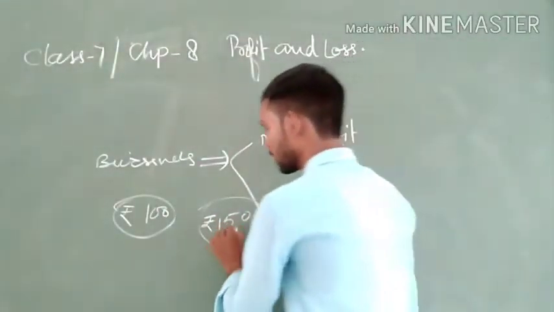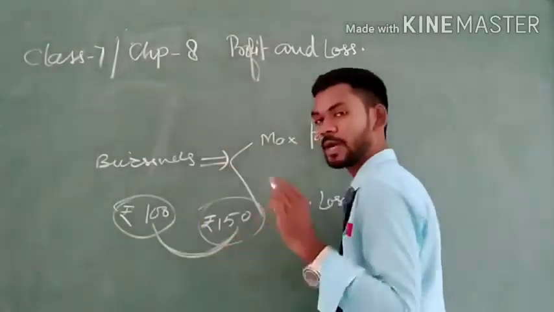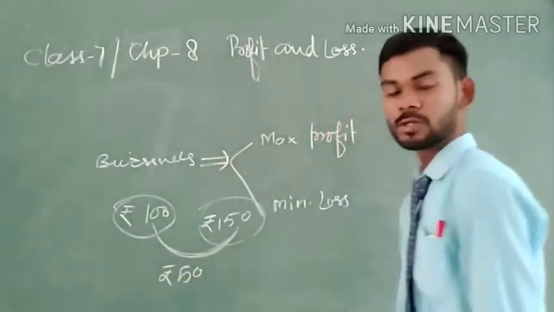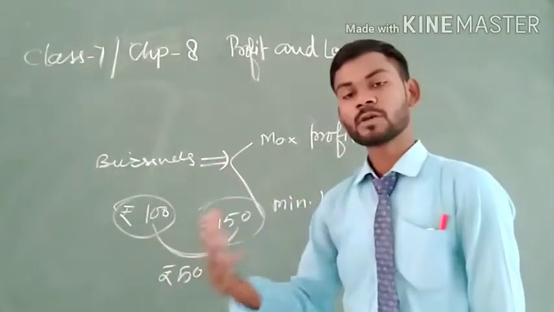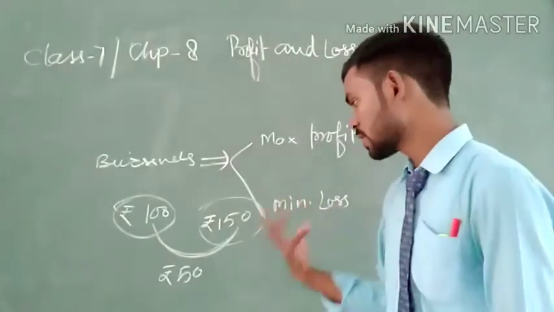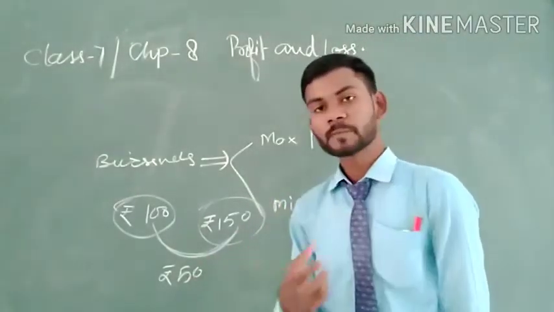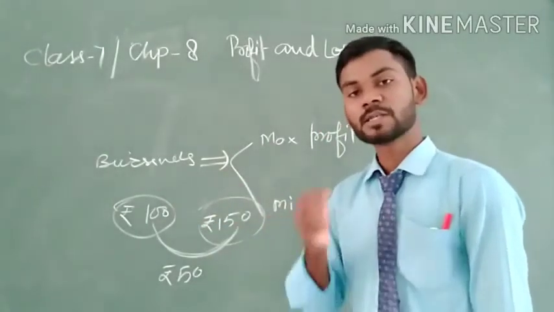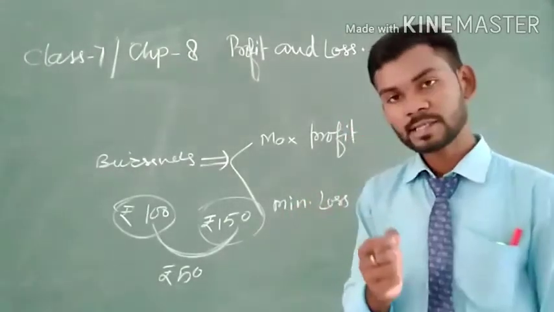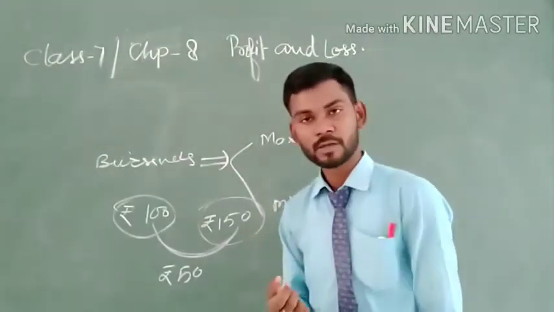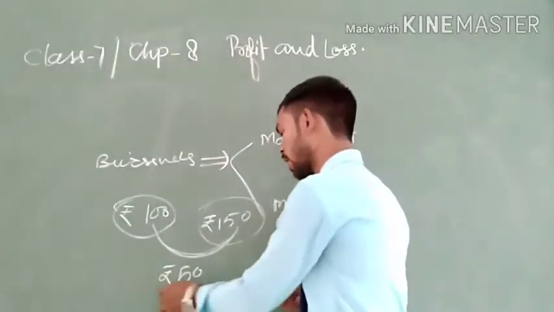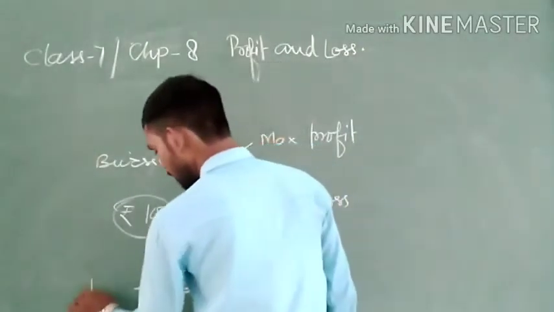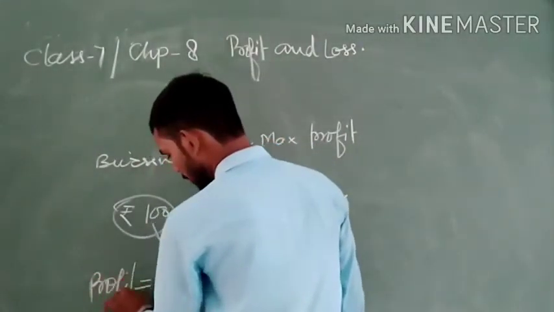If we compare both, we find that I got 50 rupees more on selling than the money at which I purchased. So here I get profit, and the answer will be 50 rupees. This is the profit.